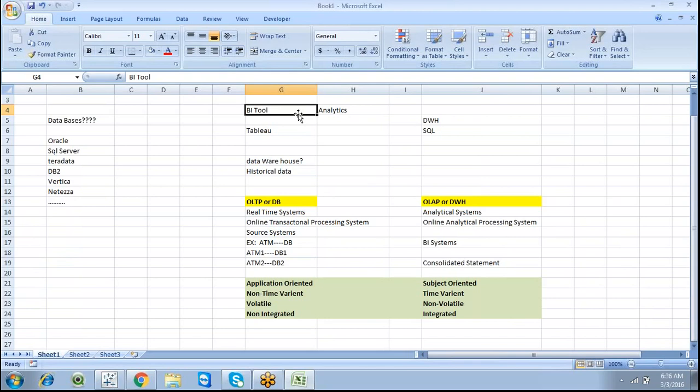We can also call it data and analytics. OLAP systems are online analytical processing systems.